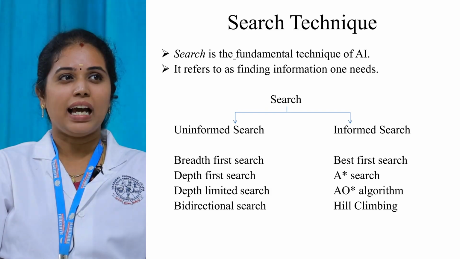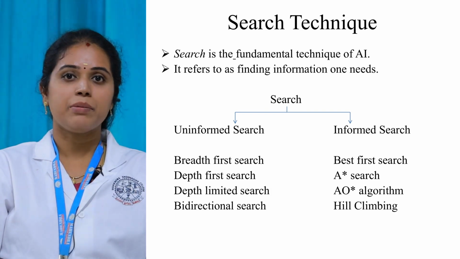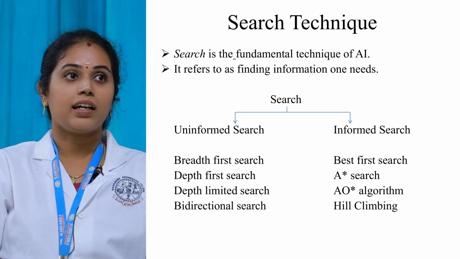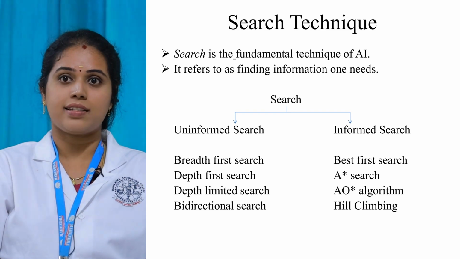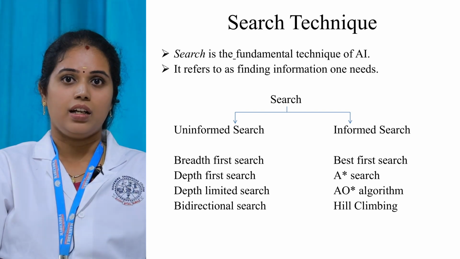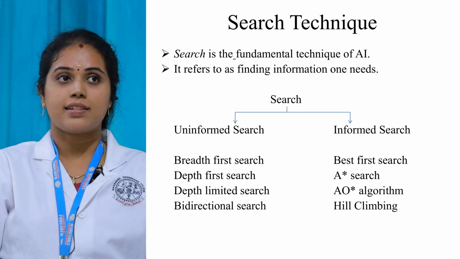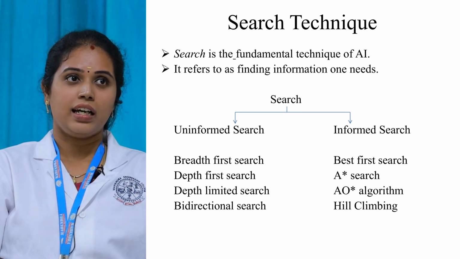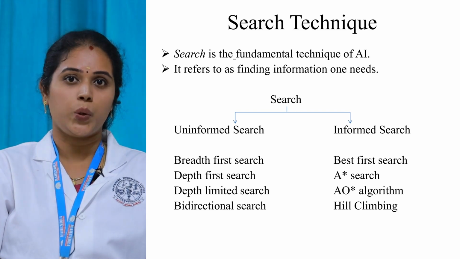Then what do you mean by uninformed and informed? From the name itself we can say that it doesn't have any domain knowledge. It is uninformed. We can also say that it is a blind search. Informed in the sense it can have domain knowledge. We can also call it a heuristic search, right? So with the domain knowledge, it is able to search for the goal node. That is happening in the informed search.